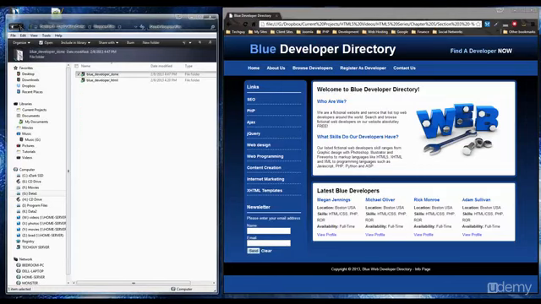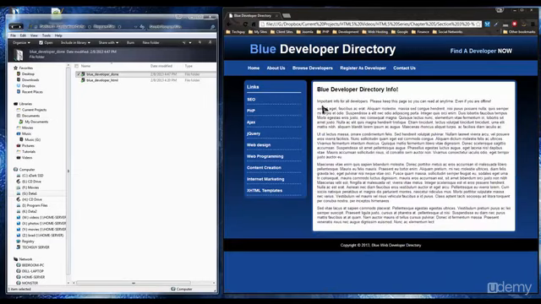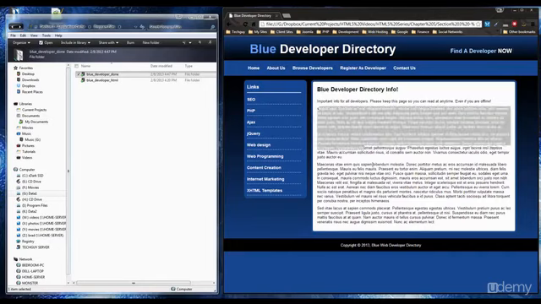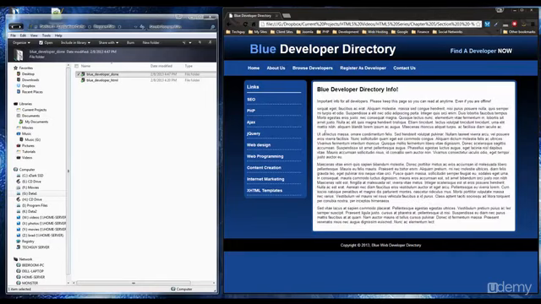Hey guys, this is the app cache tutorial, and I'll just try to explain a little bit of what I'm going to do. We're going to have our website, the Blue Developer Directory, and I just put a little link in the bottom called Info Page, and if you click on it, it's just a page with some dummy text, but we're going to pretend that this is a company page that needs to be accessed at all times, whether you have an internet connection or not.